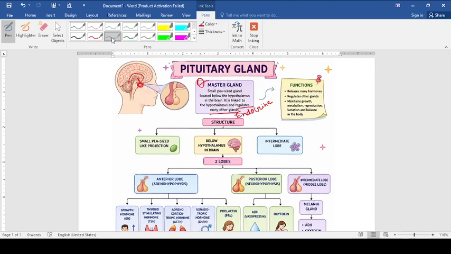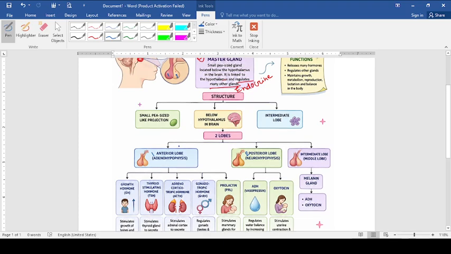Now when we go to the structure, you can see there are two lobes in this particular gland: the anterior lobe, number 1, and the posterior lobe, number 2. The anterior lobe is called the adenohypophysis. If you want, you can write the name. The posterior lobe is called the neurohypophysis. In between there is a very small extension, or lobe, you can say the intermediate lobe, which is given here. In class 11th you will read this gland in more detail, but for class 10th this is the little description you should remember: only the anterior lobe and the posterior lobe.